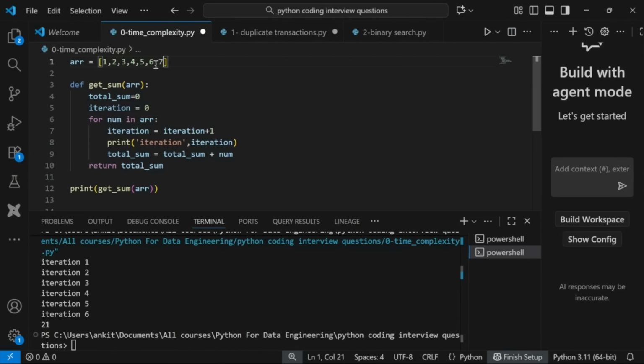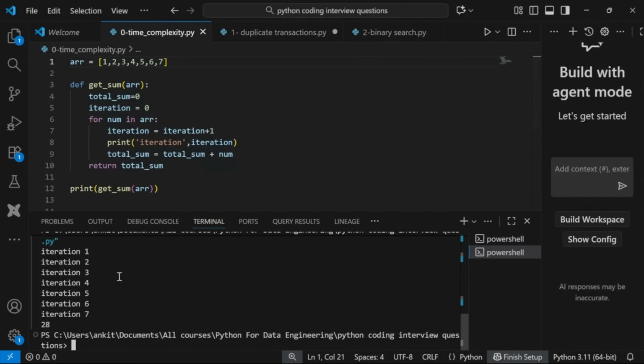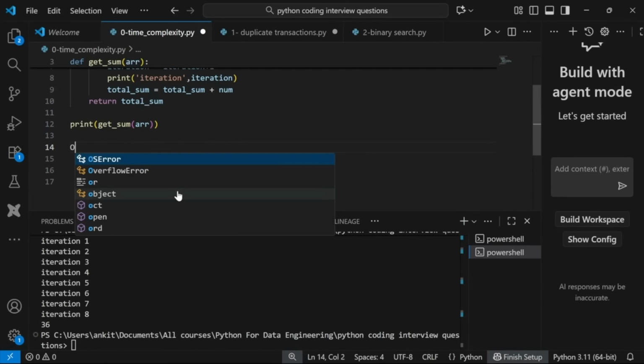Let's say if I add one more element here, how many times will this run? Seven times. Which means as the size of my input is increasing, the number of operations is increasing linearly. Linearly means if there are eight elements, then I am doing eight operations. If it is nine, then nine operations. If in this array I have 1 million elements, then I will run this loop on 1 million elements and there will be 1 million operations. So this is known as linear time complexity. We represent time complexity by big O notation, O of N.